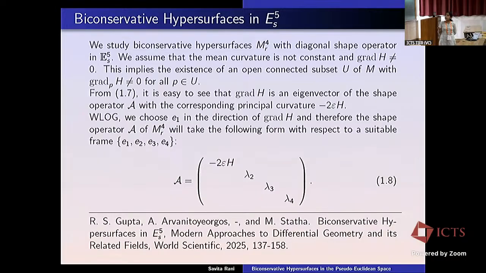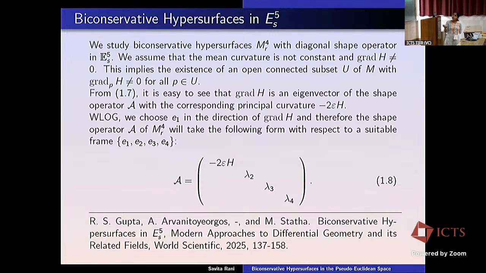So now we studied biconservative hypersurfaces with diagonal shape operator in 5-dimensional pseudo-Euclidean space with index s, and we assume that mean curvature is not constant. Although, as I told you, in the pseudo-Riemannian hypersurface case the shape operator can also be non-diagonalizable, there are different problems in studying that. Many authors studied it for some particular index, but it is not that easy to study with the non-diagonal form. There are some particular forms of those shape operators to study when we study a non-diagonal shape operator. So in this case, we assumed that our shape operator is diagonal.